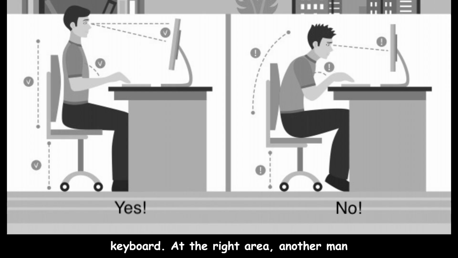At the right area, another man is also sitting in the chair, but he hunches over the desk, with the hands placed too close to the desk. To sum up, this picture tells about how we should keep the correct posture.